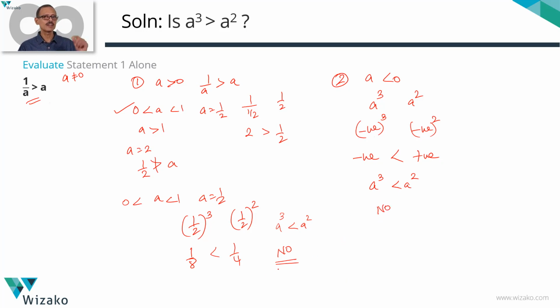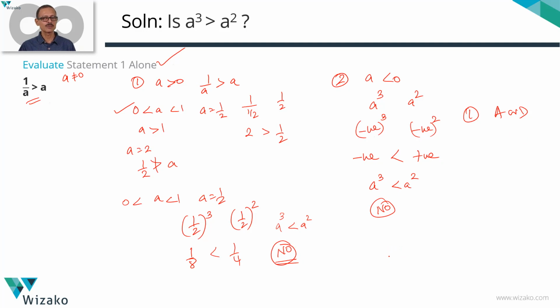So if 1 upon a is greater than a, we realize there are two possibilities. A could be positive, a could be negative. We've got a definite no in both possibilities. So statement 1 is giving us a conclusive answer. Statement 1 alone is therefore sufficient. If statement 1 alone is sufficient, answer option is going to be either A or D. Let's evaluate statement 2 as well to decide whether it is A or D. If 2 is also sufficient, we'll go with D. If 2 is not sufficient, we'll go with A.